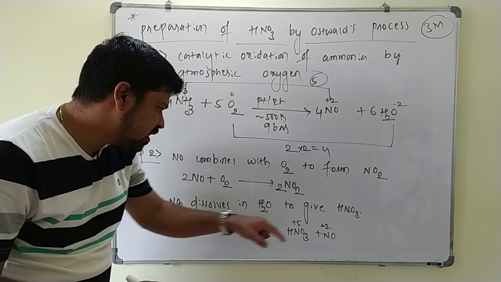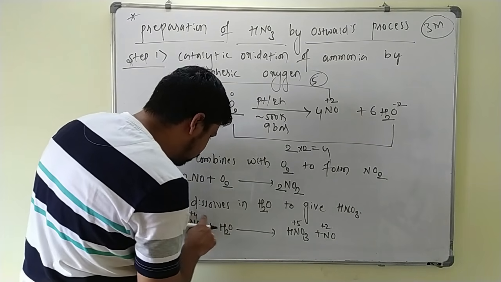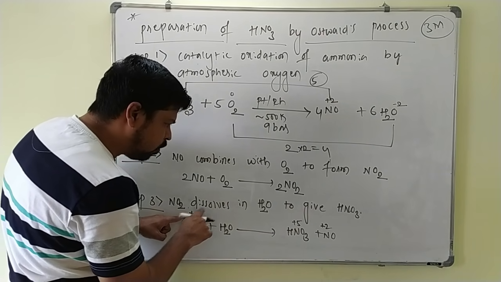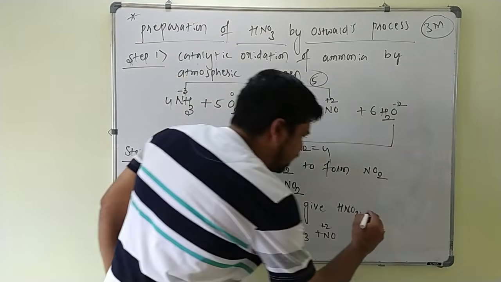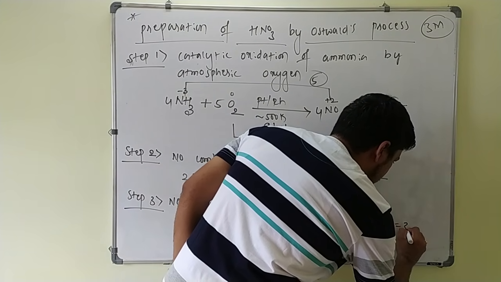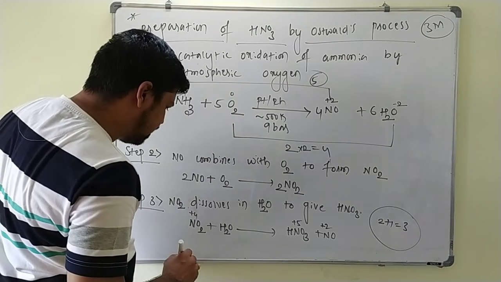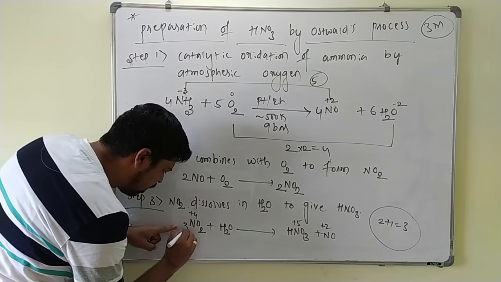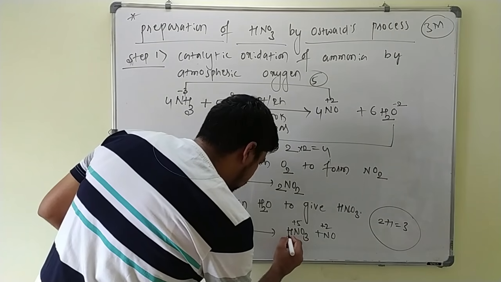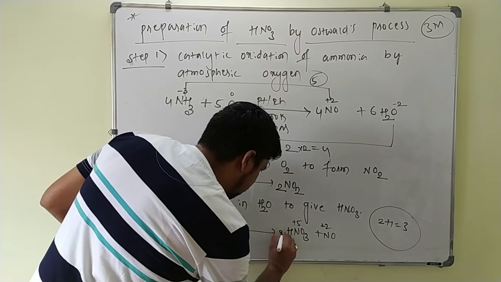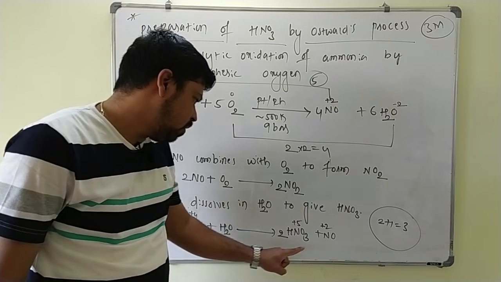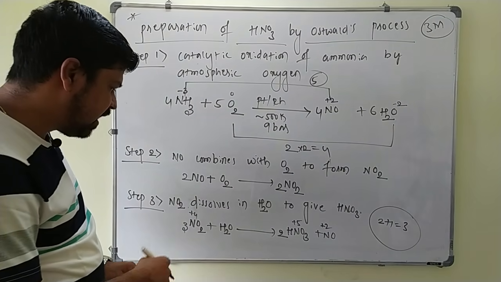What is the total change in the oxidation state here? +4 to +5 is 1 unit, +4 to +2 is 2 units, so 2 plus 1 is 3 units. So this must be multiplied with 3, and it gives 2 HNO3 plus 2 NO. Now this reaction is balanced.